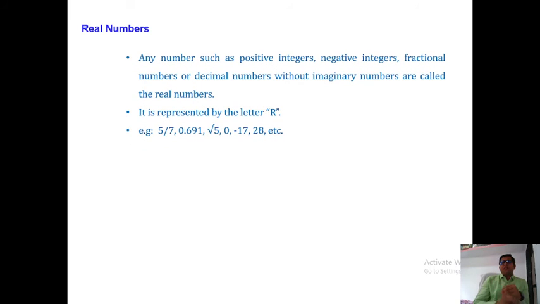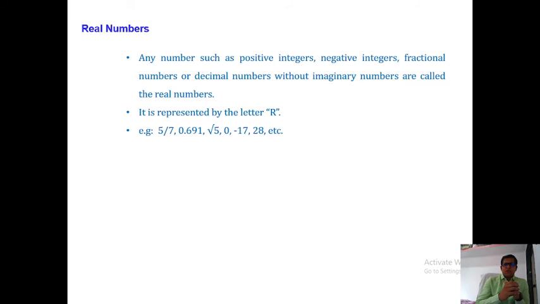Next, real number. What is a real number? Any number such as a positive integer, negative integer, non-negative number, positive number, negative number, fractional number or decimal number, without imaginary numbers, is called a real number.